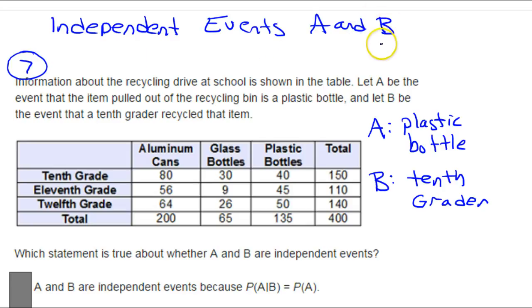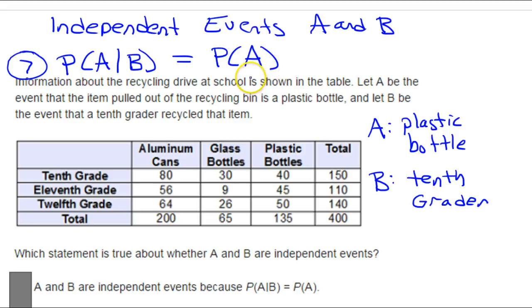Okay, A and B are independent events if the probability of A given condition B is the same thing as the probability of A without any conditions at all. In other words, the condition B is not really changing the probability.